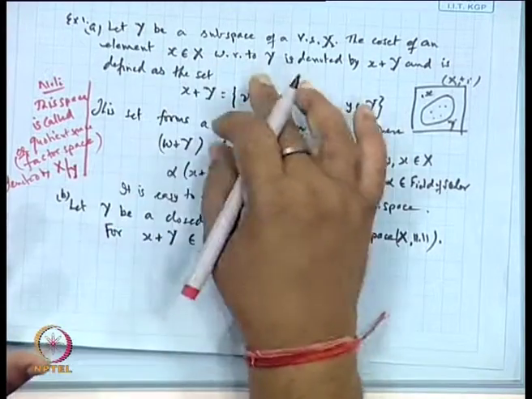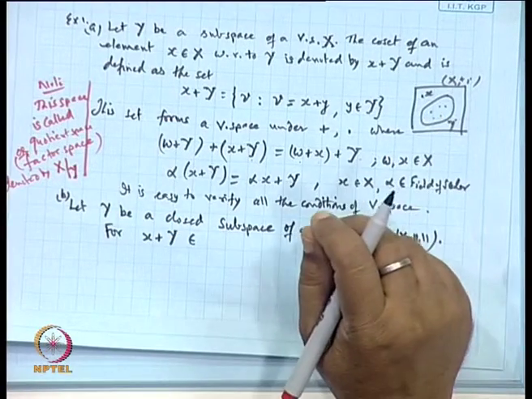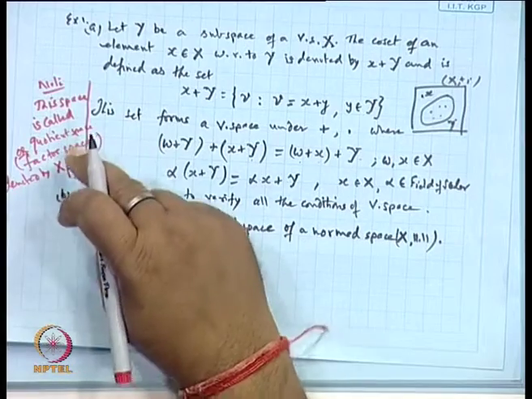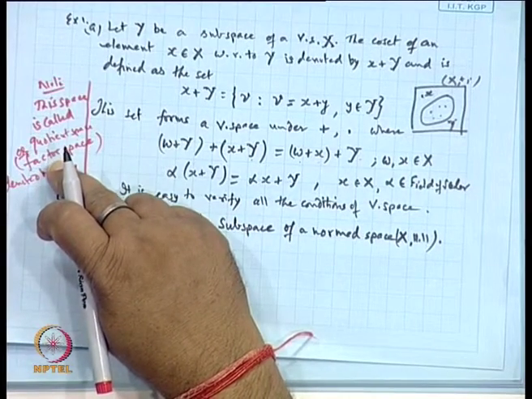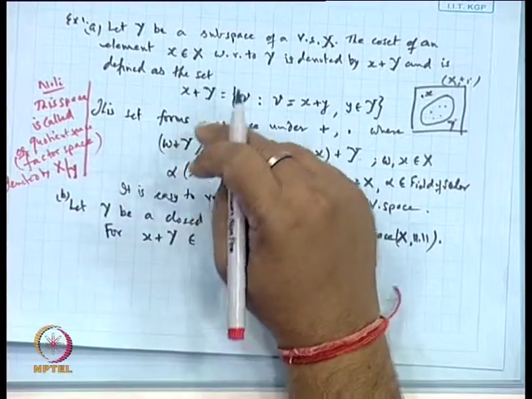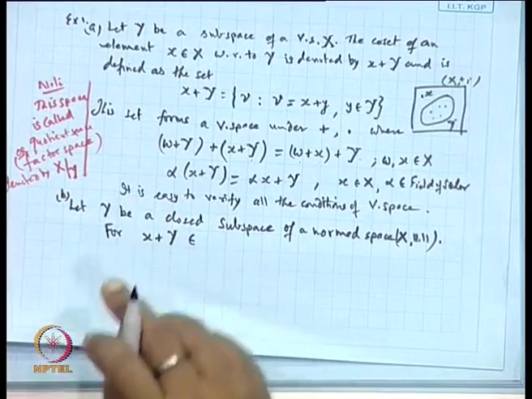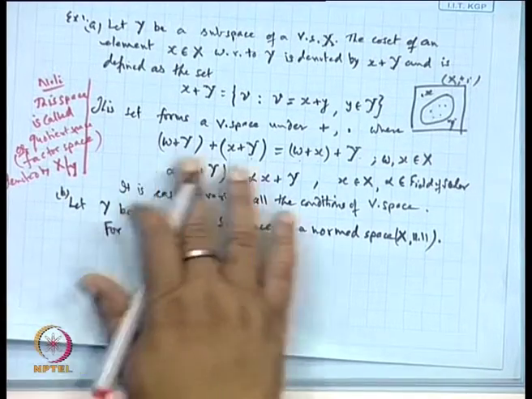Now, with the help of this we have got the new space which is called the quotient space. Is it factor space? Factor, F-A-C-T-O-R. Okay, factor space. Clear? Now, this space forms a vector space.